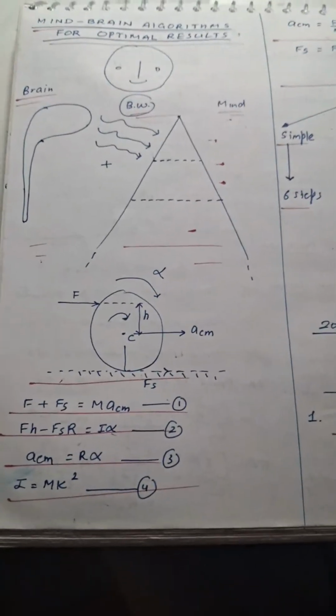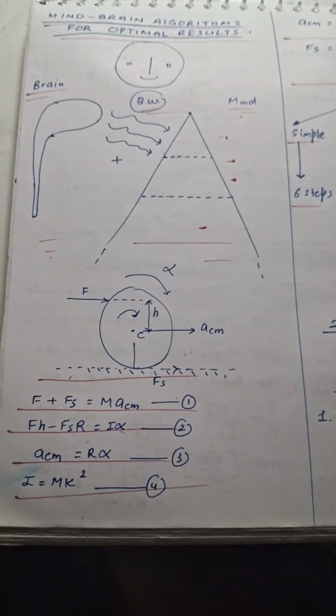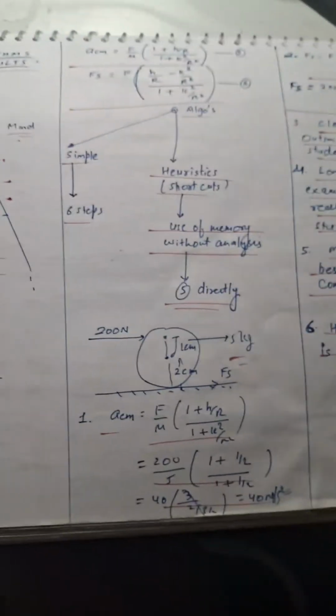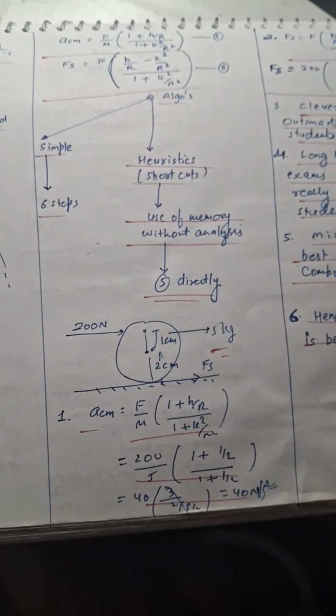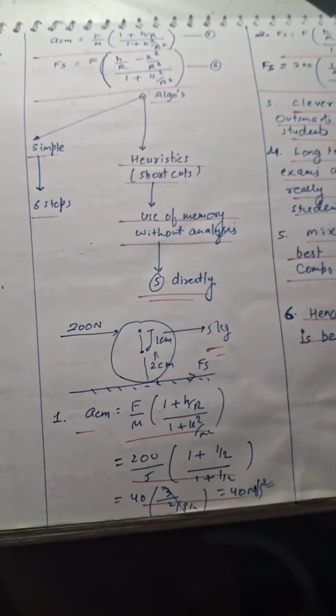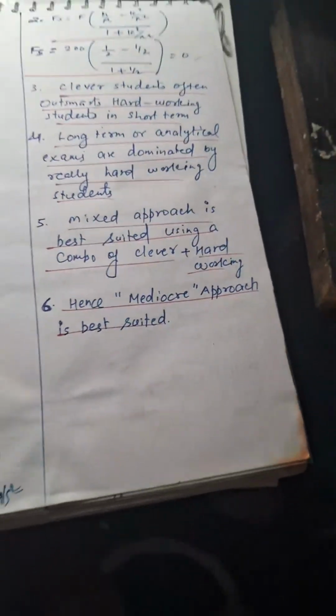Then we have mind brain algorithms for optimal results, brain mind, the brain waves, analysis of pure rolling on horizontal surface, various equations, various terms, use of simple mechanism and heuristic based study, direct methods, numerical question based on that, application of heuristics to solve questions.